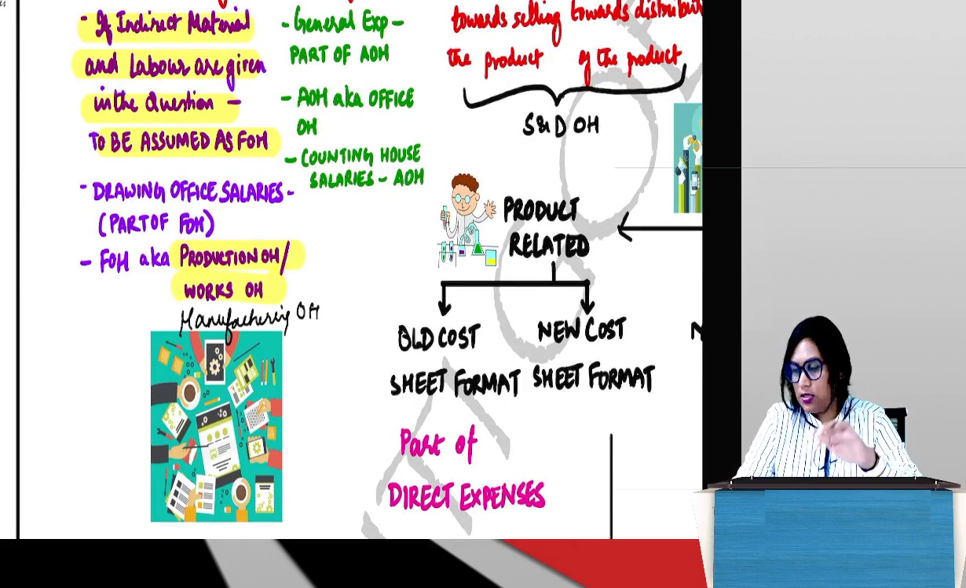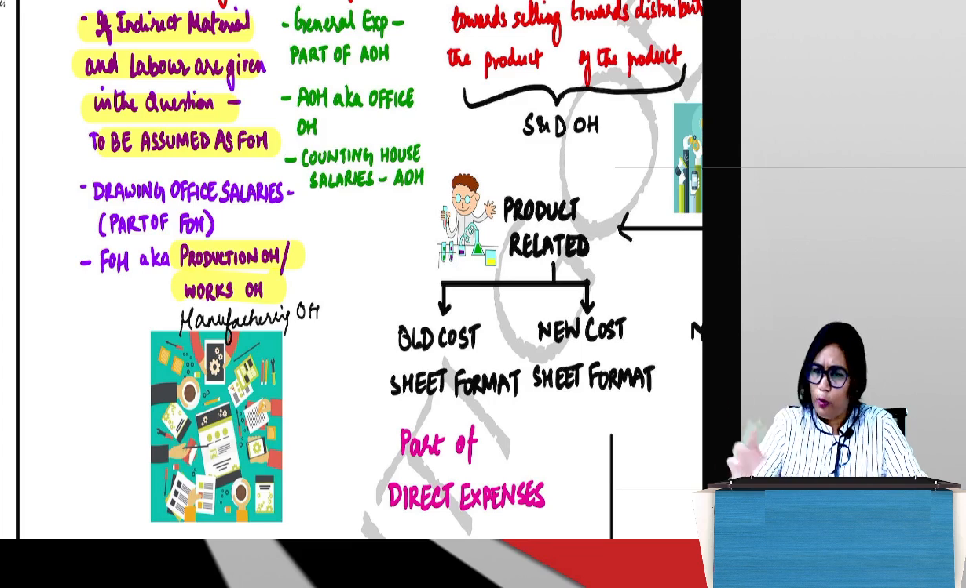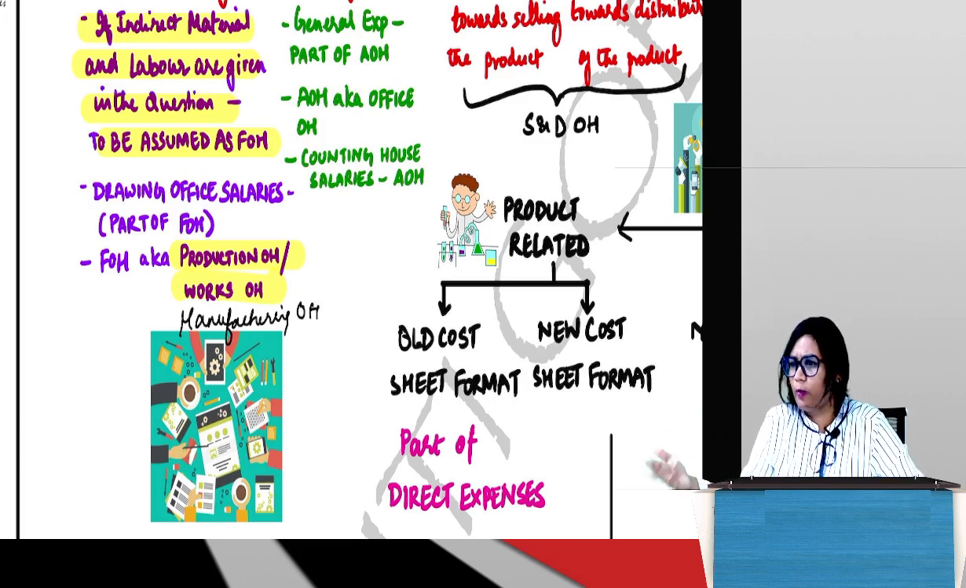Now, last to last batch, I was solving some new problem which they had given in the exam. Okay. So I told you yesterday, right? You solve 300 problems, the 301st problem will come in the exam. Okay, they always do this. So the problem was fairly simple. It was very easy. They had given like some 10-15 expenses and you had to make the cost sheet. Very easy. We will be doing tougher problems than that.